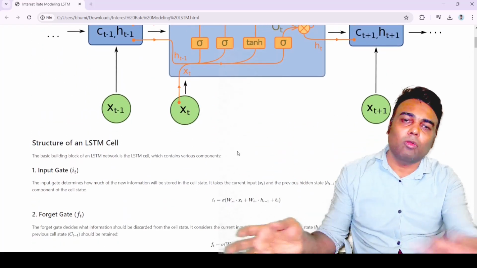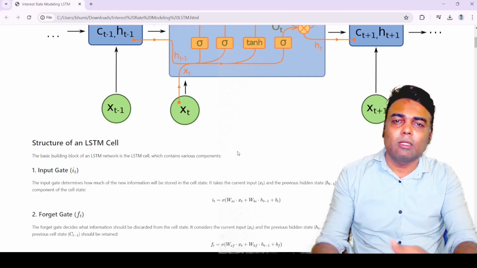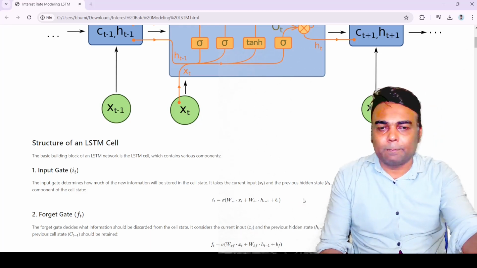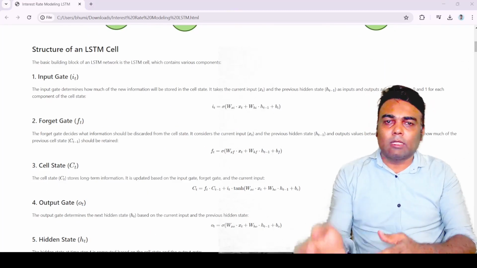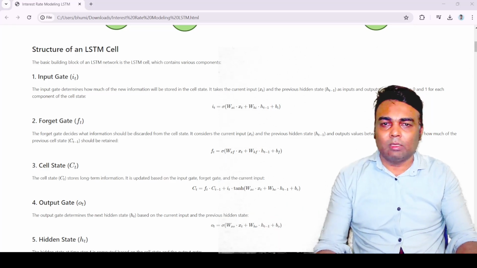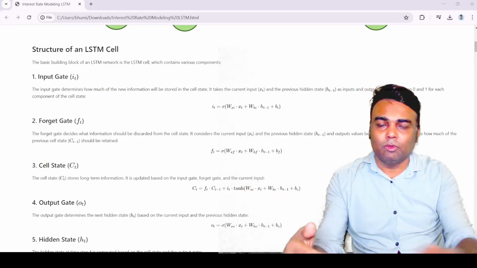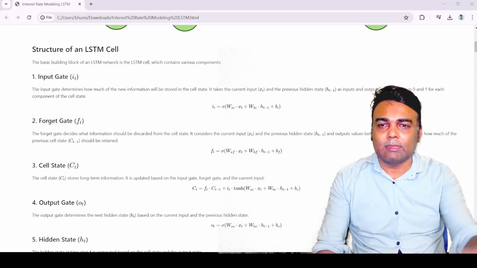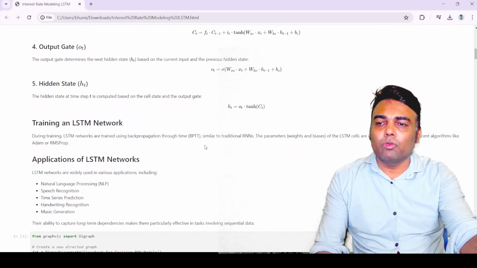It handles long term dependency more efficiently as compared to the conventional RNN. Now you have understood some new terms about the LSTM. Now we will discuss how to train LSTM.